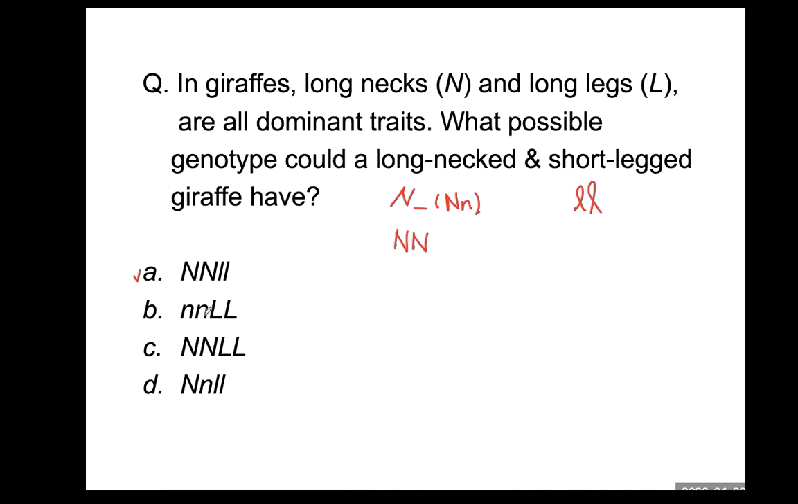Small n, oh, small n means short neck. So this one is not correct. Large N, correct. Large L is long leg, but the question is asking about short leg. So this is wrong. Large N, small l, small l, is the answer in this case. Therefore, A and D are both correct answers. This is all for the lecture on inheritance.